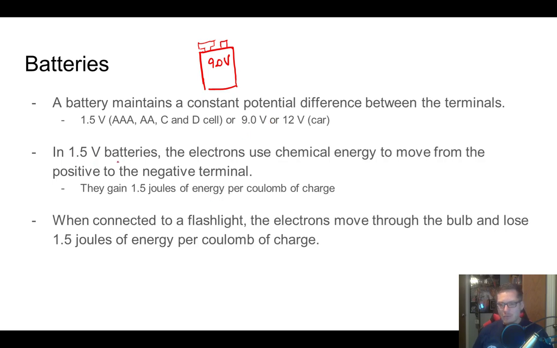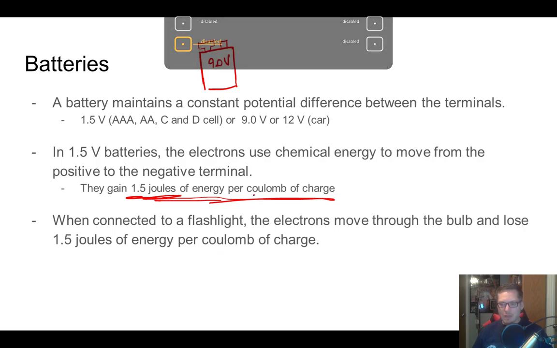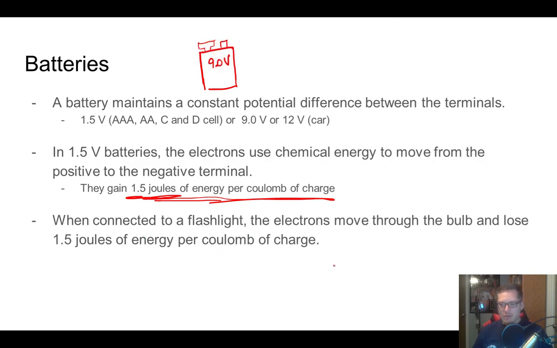So in a 1.5 volt battery, the electrons are held at a higher potential energy via chemical energy, and they're moving from the positive to the negative terminal. And so they gain 1.5 joules of energy per coulomb of charge, and that's essentially what this means, because this is in joules per coulomb. So when you connect your flashlight to a battery, the electrons are moving from the battery to the bulb, and as they do that, they lose 1.5 joules of energy per coulomb of charge. And so this is potential energy.